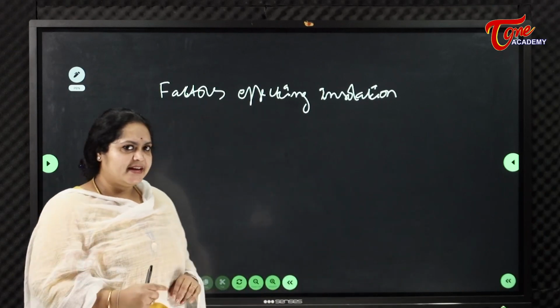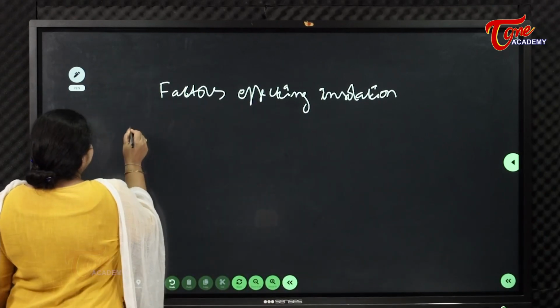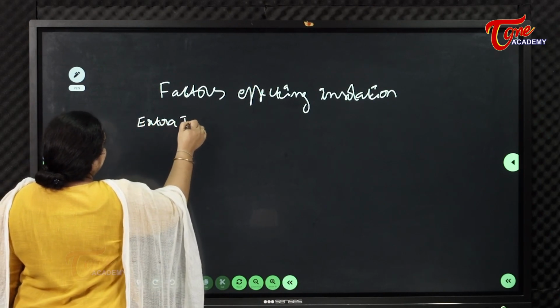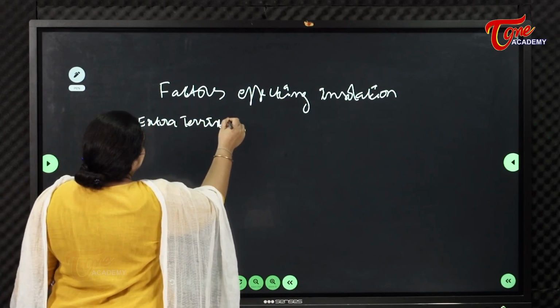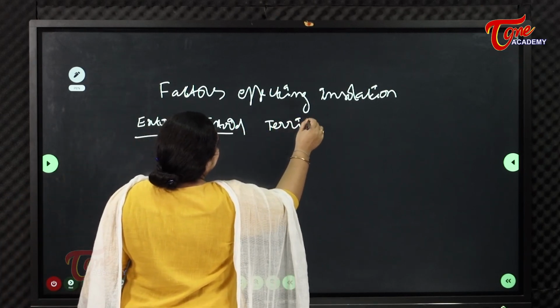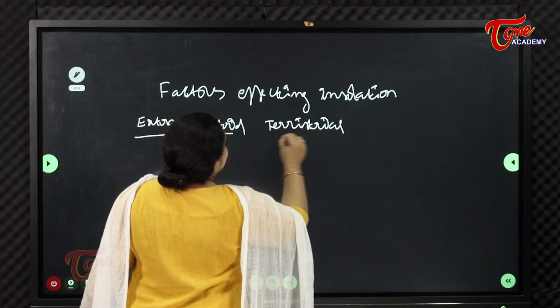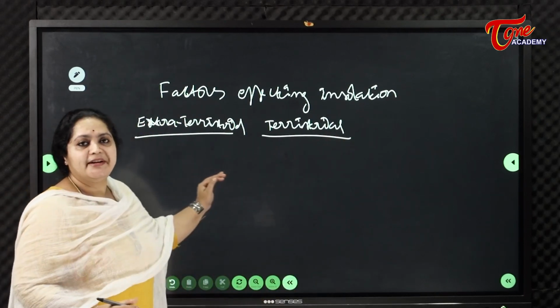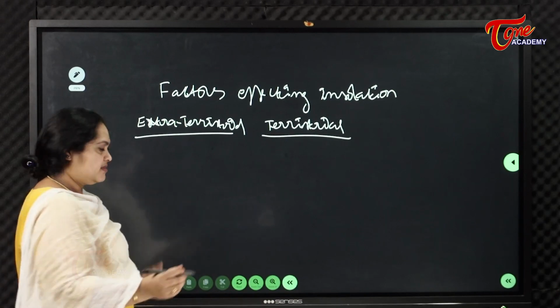Extraterrestrial, anything which is not related to earth, we call it extraterrestrial.